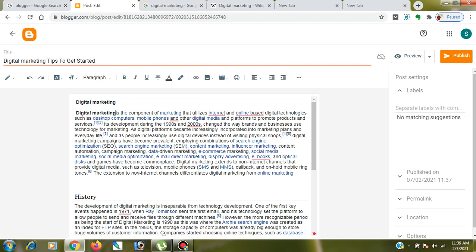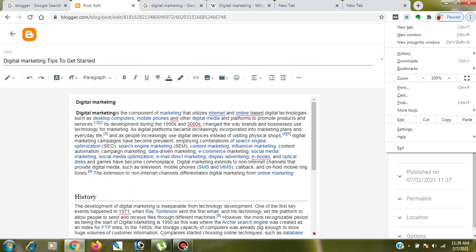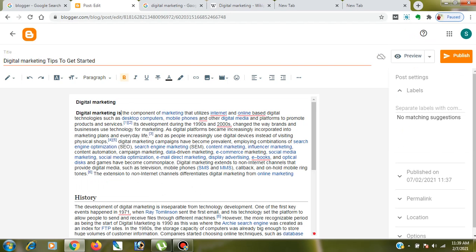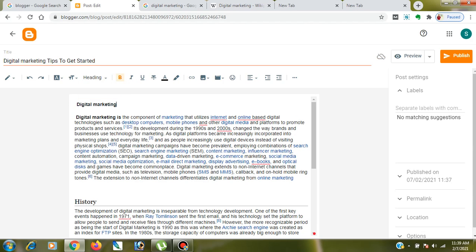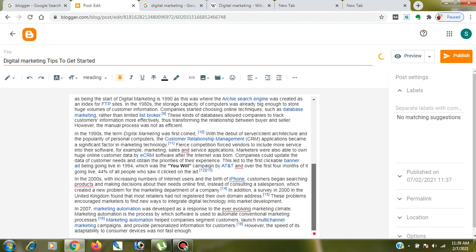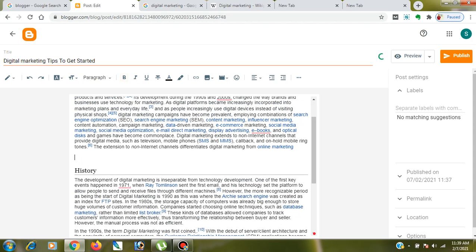Okay guys, digital marketing. This we will make another heading. Okay, this is heading 1, this is heading 2. So similarly, you can create as many headings as you like, and if you want to add an image within your content, you can do that very easily.